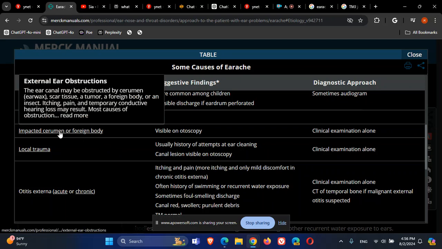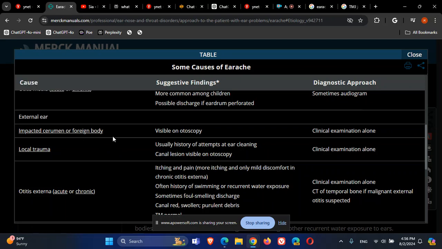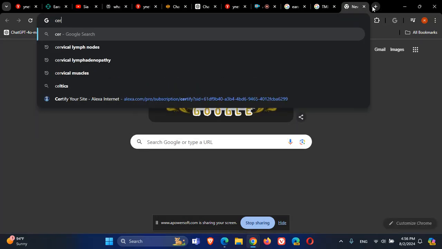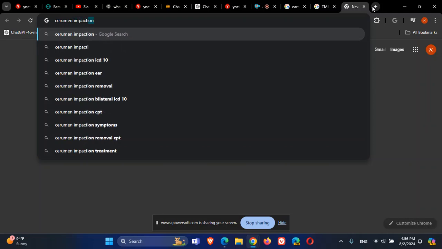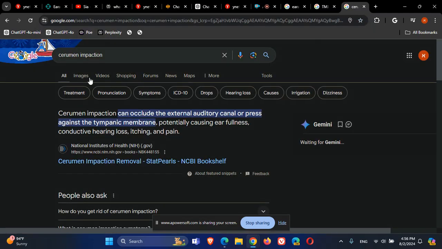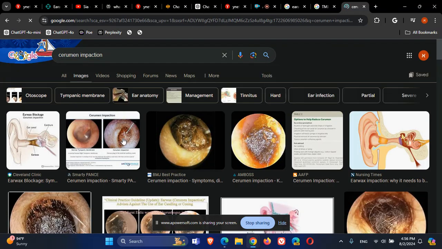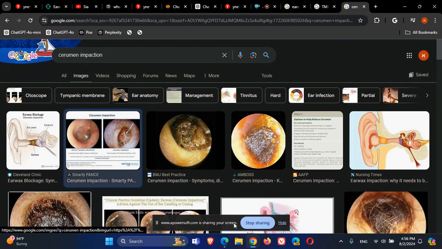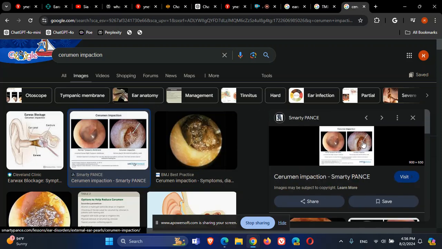External ear: impacted cerumen or foreign body. You can see cerumen impaction, and it can be seen on otoscopy. You can see here the difference between cerumen impaction and after removal.